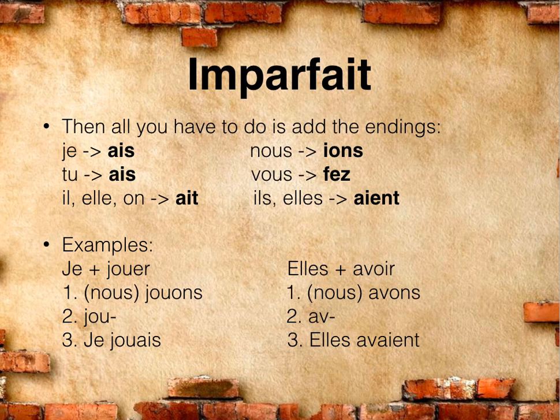We can do this with an irregular verb as well. So if we have elle and avoir. Okay, so we're going to conjugate avoir in the present tense for nous. So we'd have nous avons. We're going to get rid of our final ONS to find the stem AV. And then all we have to do is add the ending from above that matches elle. AIENT. Elles avaient.